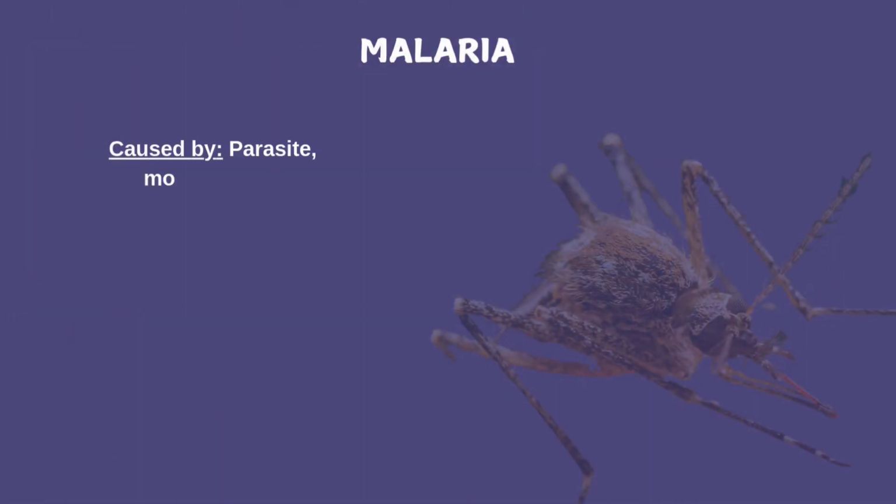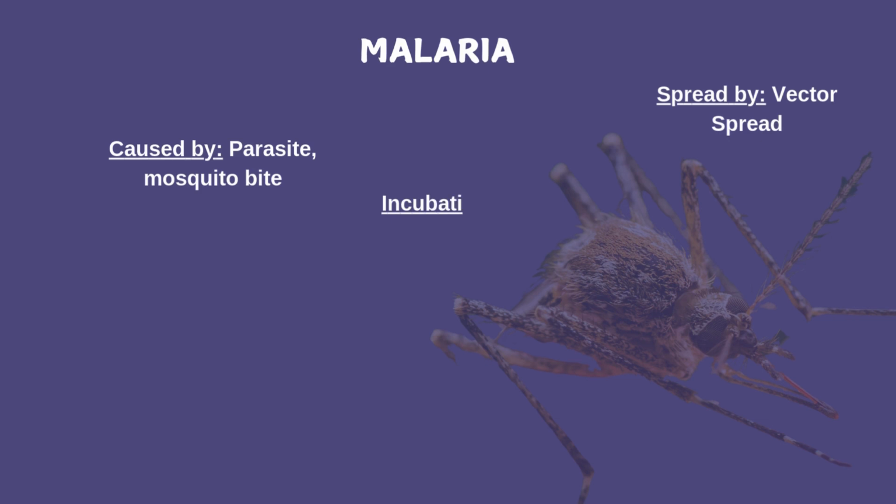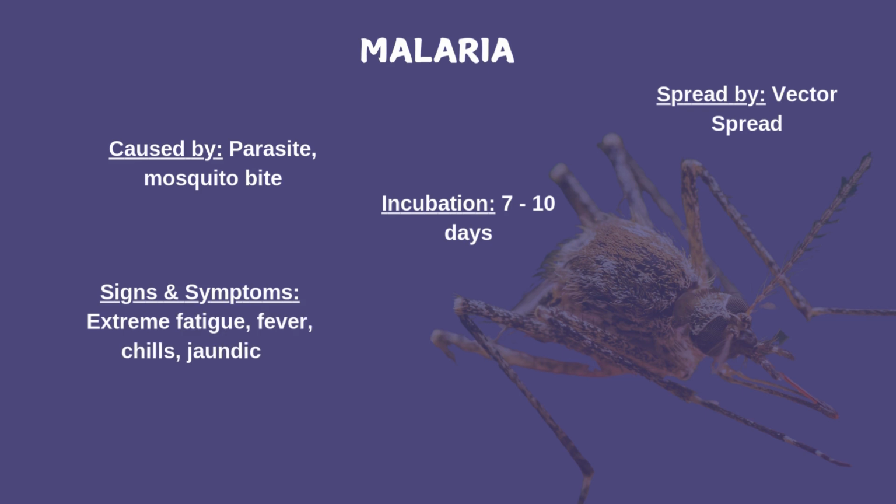Malaria is an infection that is caused by a parasite. In this case, it is caused by a mosquito bite, which would be considered a vector spread disease. Malaria does not spread person to person. Its incubation period is 7 to 30 days after a bite. Common symptoms include fever, chills, and sweating. It can also cause extreme fatigue, jaundice, a yellowing of the skin, and abnormal bleeding.